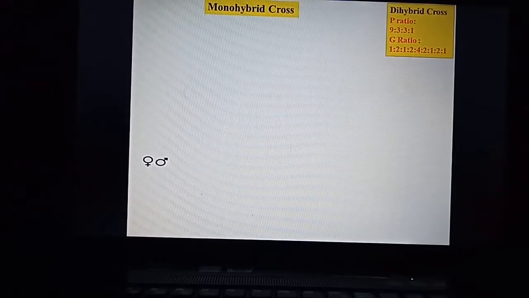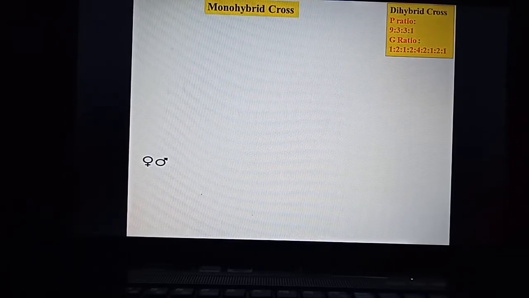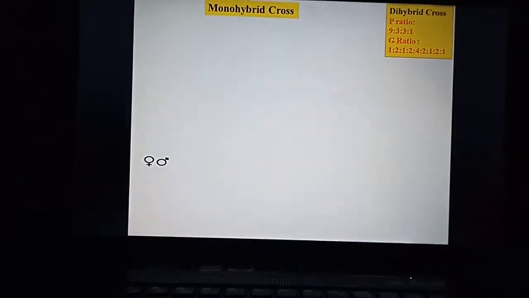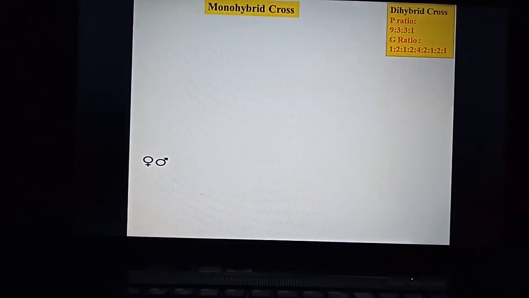We will try to cross the round character separately and the color also separately. So this becomes a monohybrid cross, because we are crossing only one character at a time.